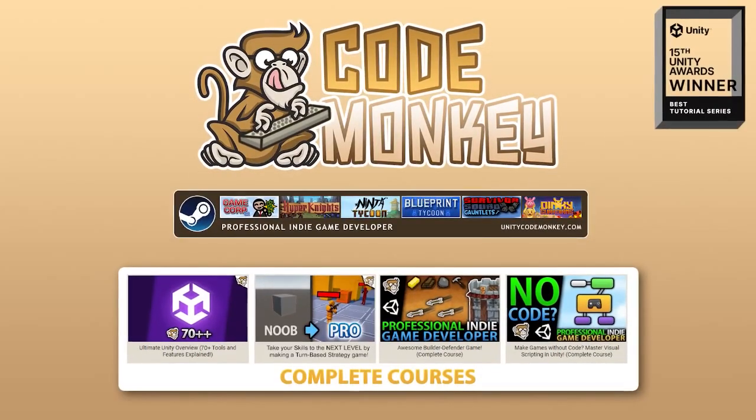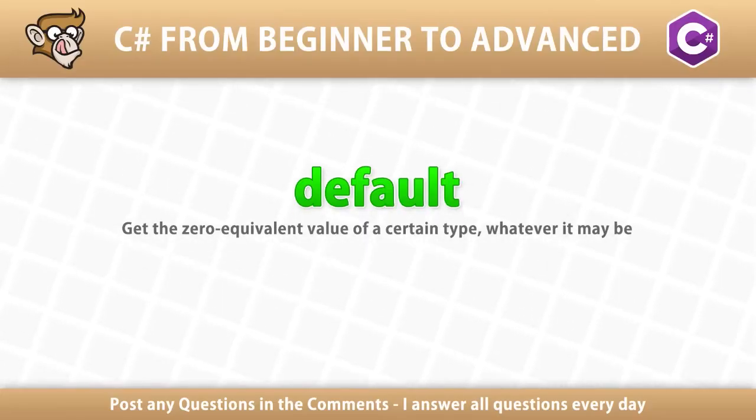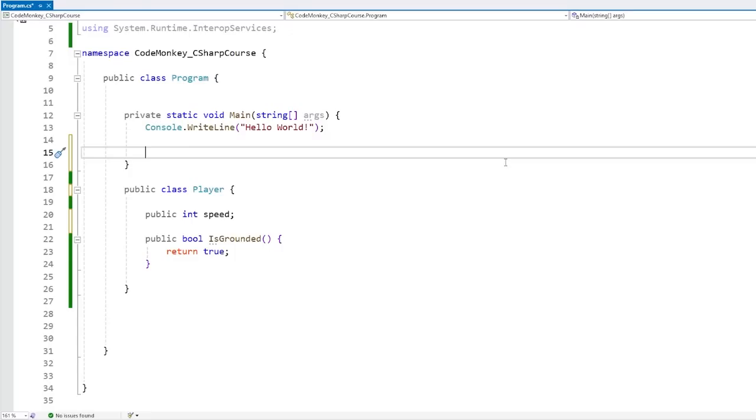Hello and welcome, I'm your CodeMonkey. In this lecture, we're going to learn about the default operator. This one is really useful for when you want to assign a value to initialize something, but without giving it a specific value. Okay, so default.